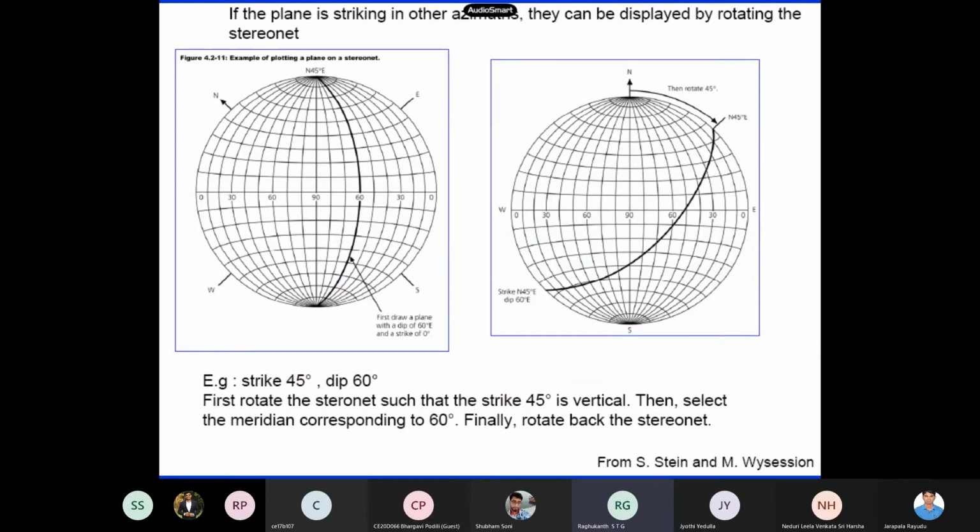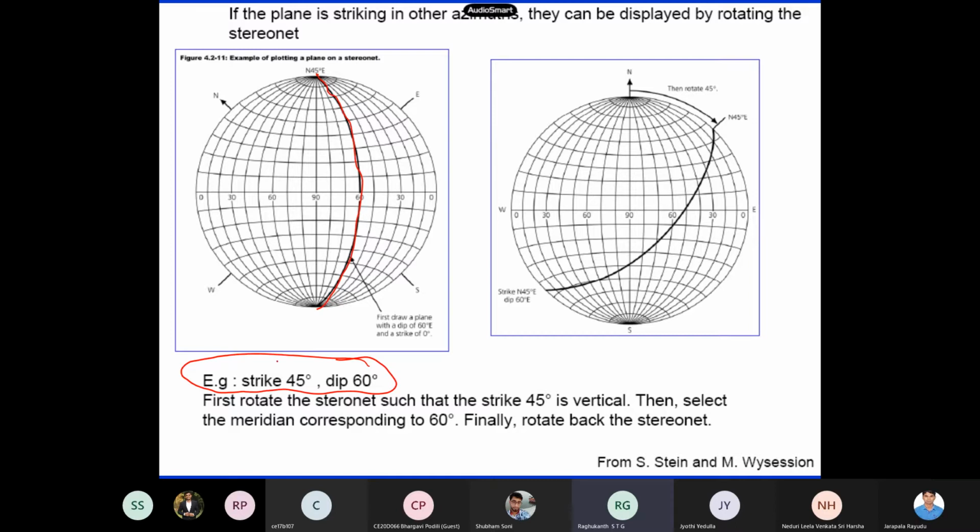And then suppose you want to draw a fault with a strike of 45 degrees and a dip of 60 degrees. Strike angle is measured with respect to the north-south direction. So first of all, this is my stereo net. We assume that the strike angle is 0. That means we start with this one, and then we draw a 60 degree dipping plane. So this is my 60 degree dipping plane.